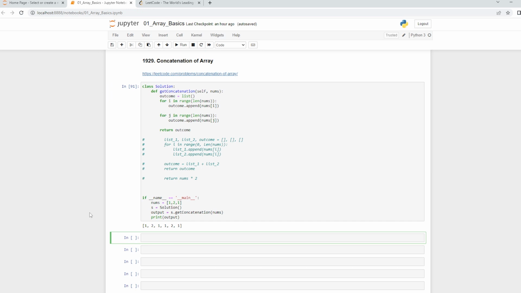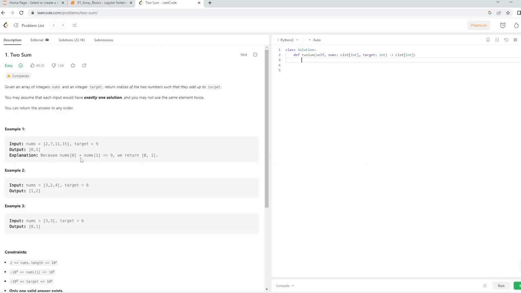Now we will look at a very commonly used program which is known as toSum. Okay, so this problem. And now there are many other ways to solve this. In fact, using array, this is going to be a difficult one. Okay, so the problem goes like this.